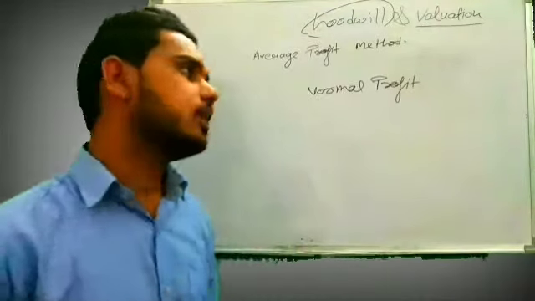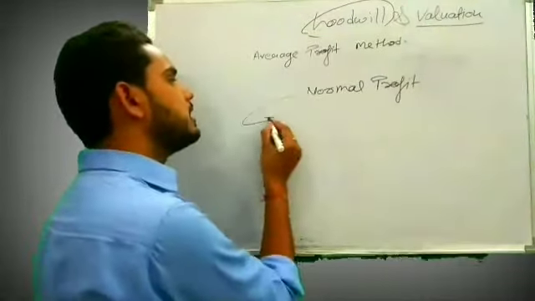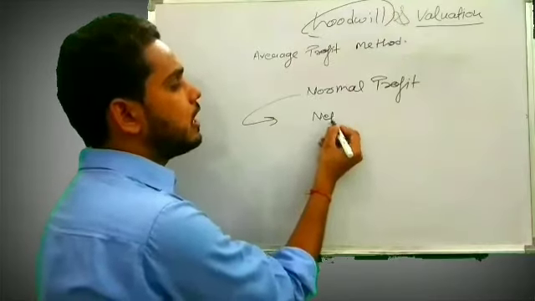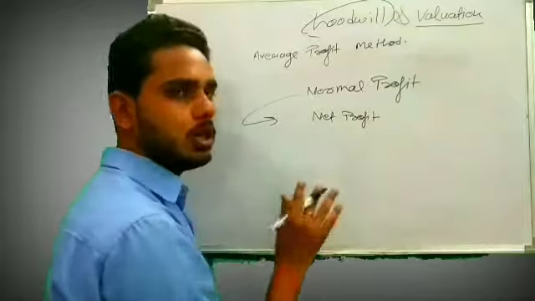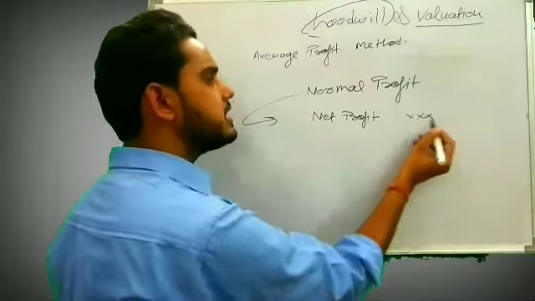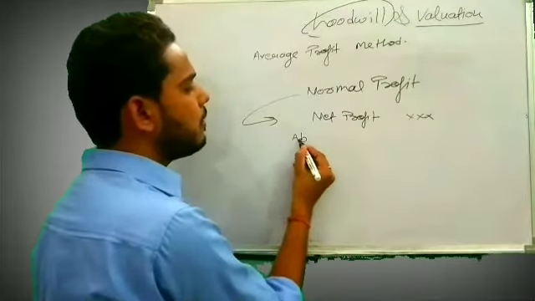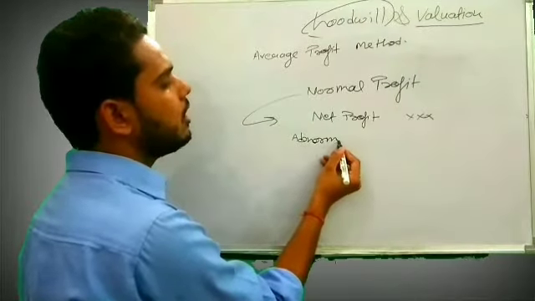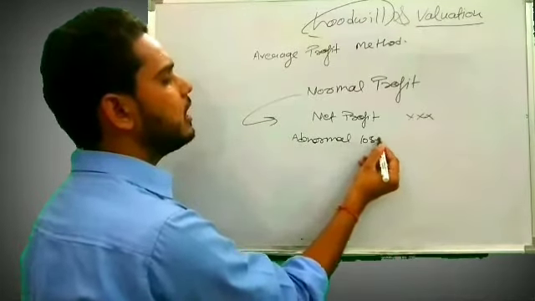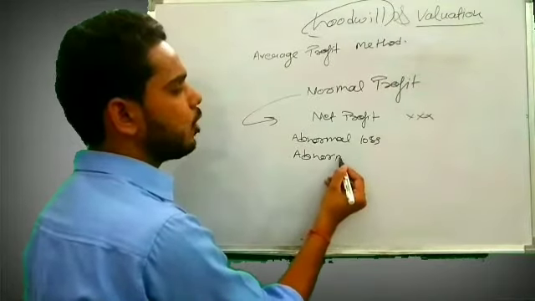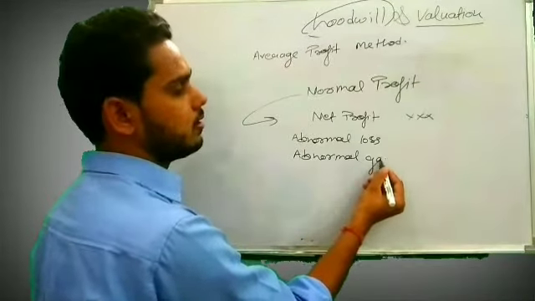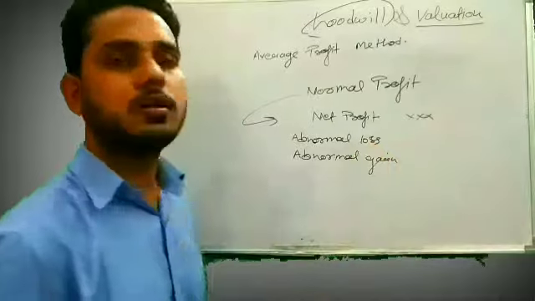What it means, sir? It means that whatever net profit is given in the question to you, if there is any abnormal loss or abnormal gain, then you have to adjust that accordingly. Let me explain it to you.